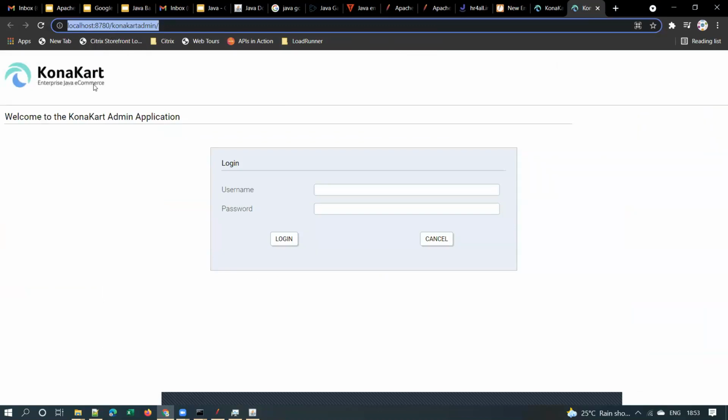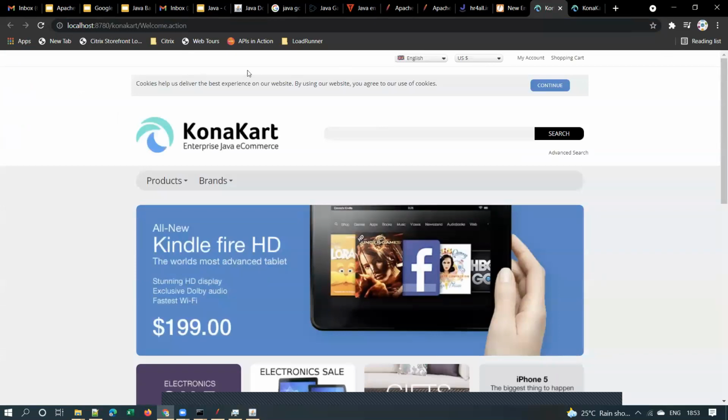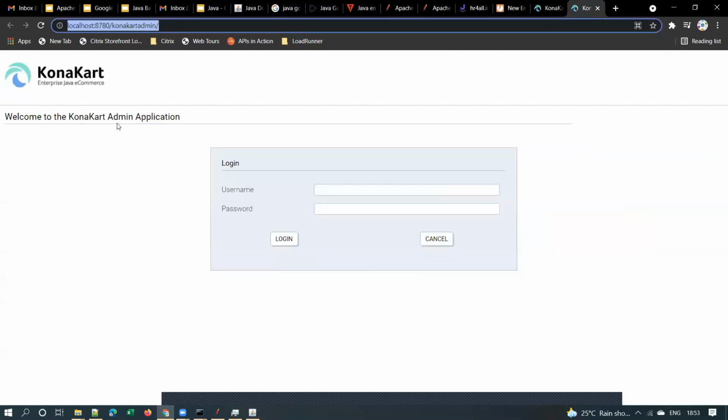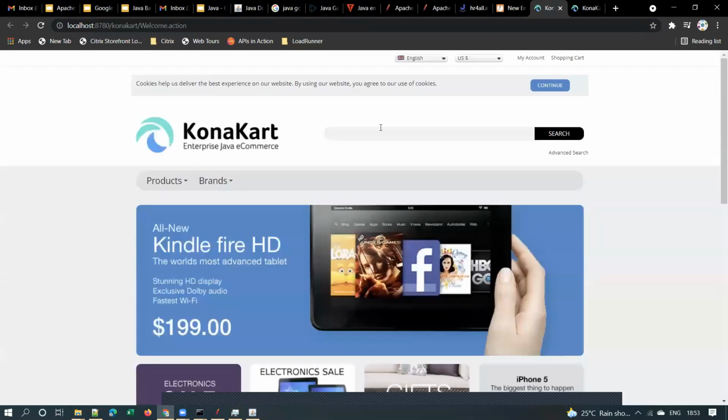Here you can see it is an enterprise Java e-commerce application. So it will definitely have concepts like heap, what the heap size is and what the GC algorithm is, applicable to these Java applications.